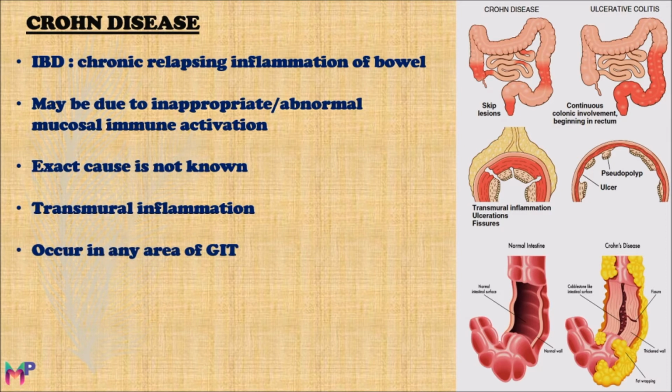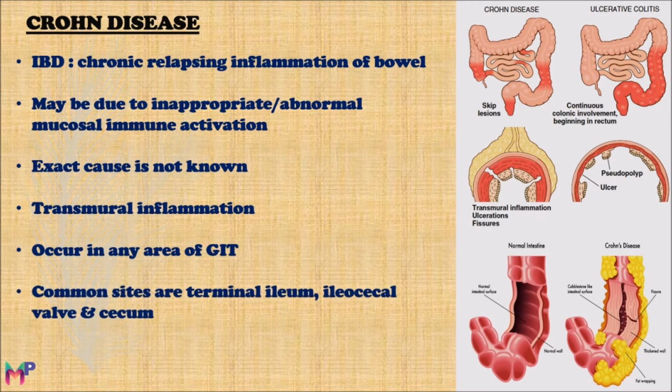Crohn's disease may occur in any area of the GIT, that is, it may occur anywhere from mouth to the anus with the skip lesions, which are the characteristic finding of Crohn's disease. But the common sites are the terminal ileum, ileocecal valve and the cecum. The disease may occur only in the small intestine, only in the colon, or may involve both the small intestine and the colon.